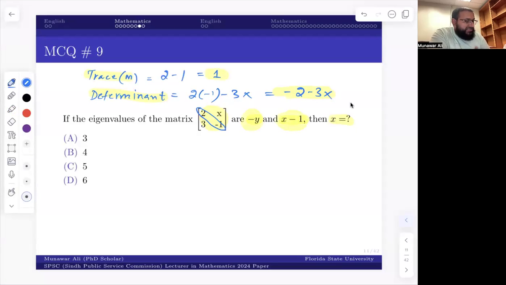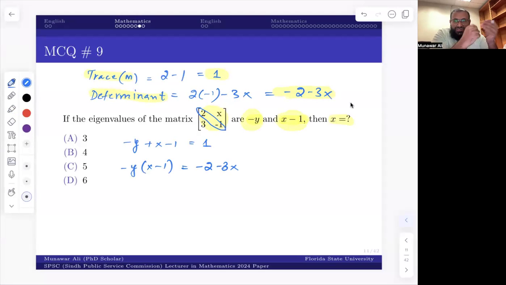Now the property is, if you add these eigenvalues, -y plus x minus 1, it's equal to the trace. And if you multiply these eigenvalues, it is equal to the determinant. The sum of the eigenvalues is equal to the trace. The product of the eigenvalues is equal to the determinant.